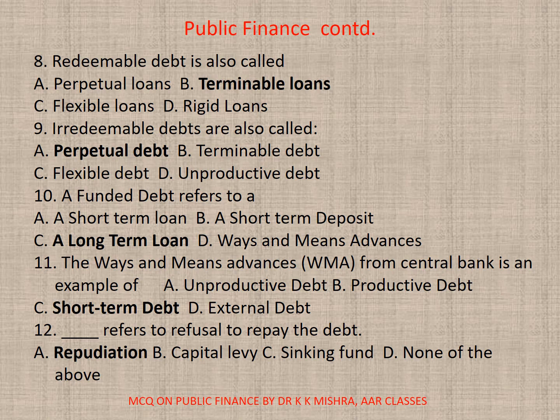Long-term loan. 11. The ways and means advances, WMA in short, from central bank is an example of A. Unproductive debt, B. Productive debt, C. Short-term debt, or D. External. Correct option is C.